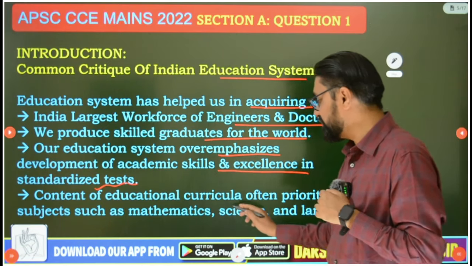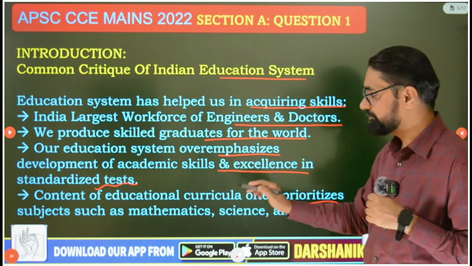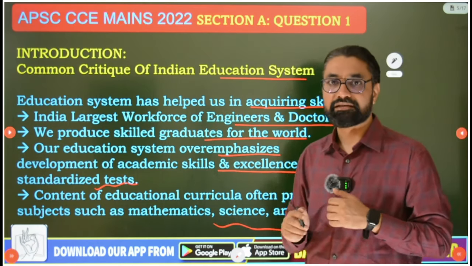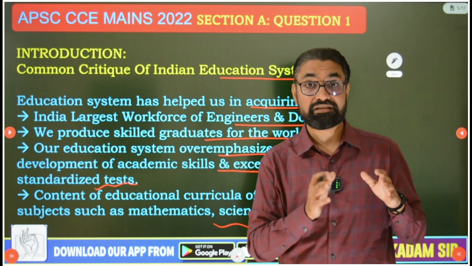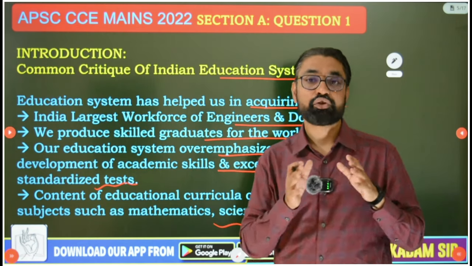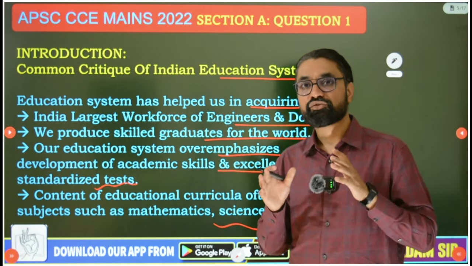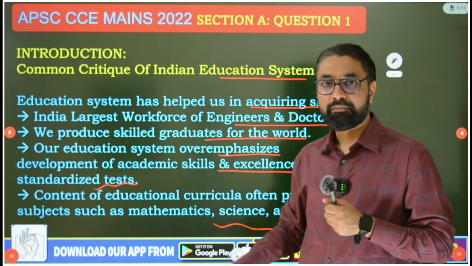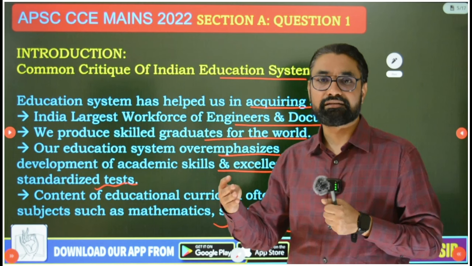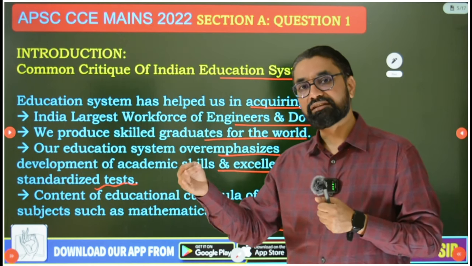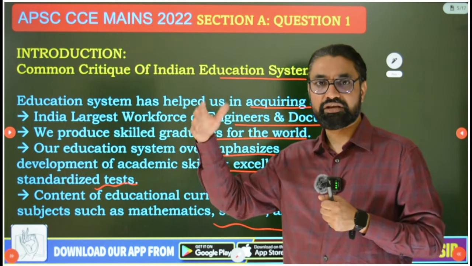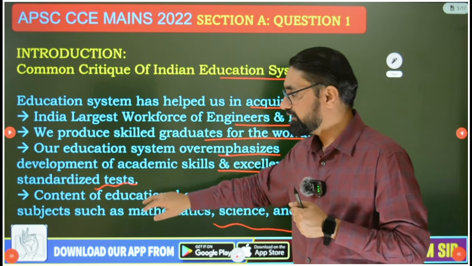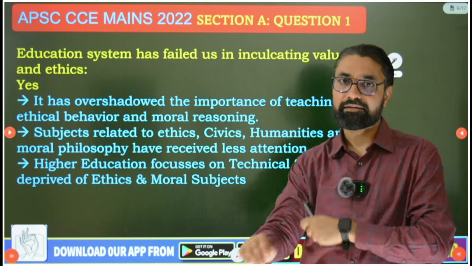And the content of the educational curriculum often prioritizes subjects such as mathematics, science and language, etc. Our education system focuses more on science, mathematics, language, those subjects. Okay, so yes, the Indian education system focuses on academic skills, I agreed, but it doesn't focus on humanities, philosophy, ethics, sociology, anthropology, like the humanities optionals, humanities papers. And so you have to conclude the answer going ahead with that.